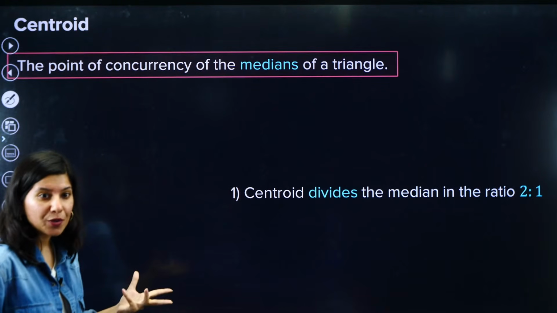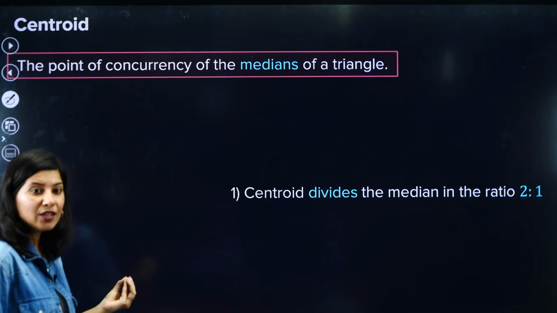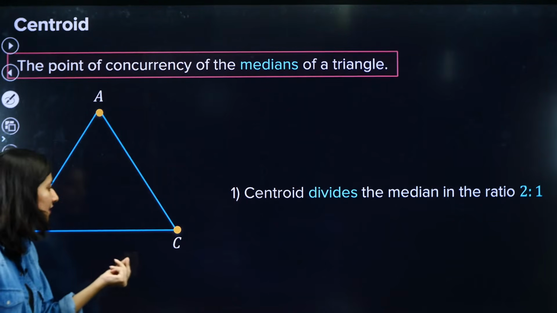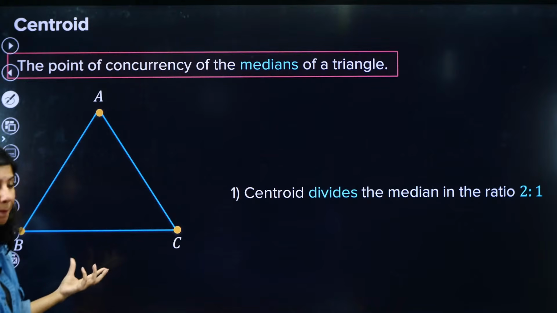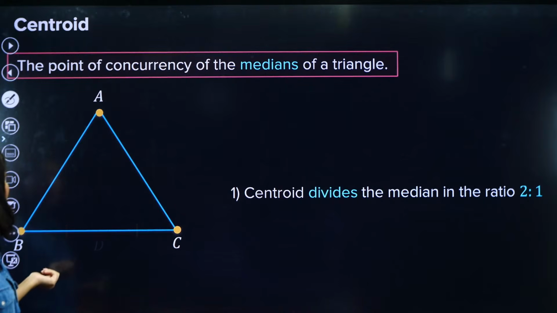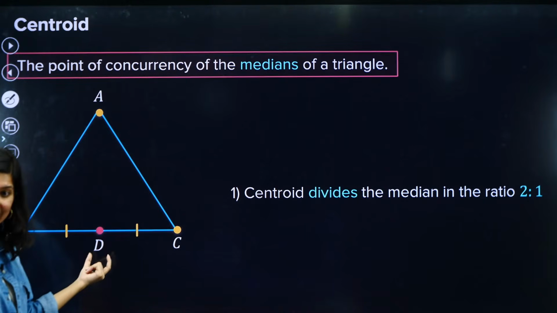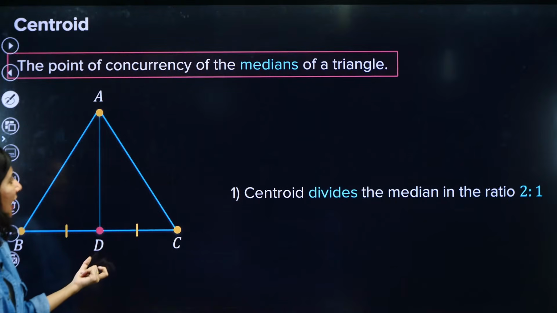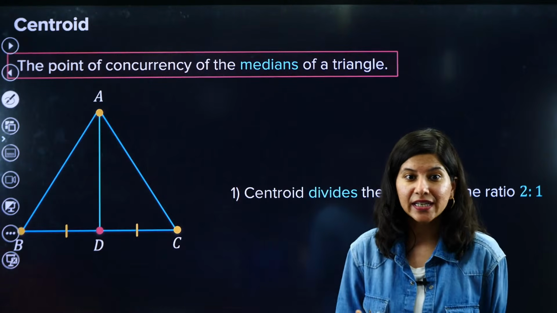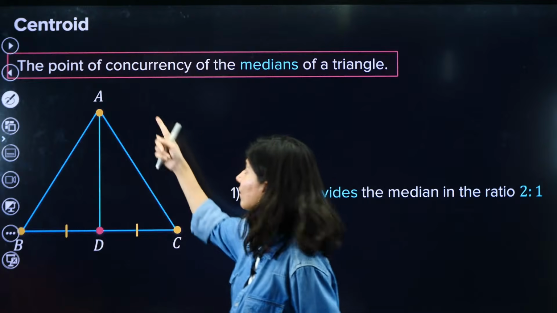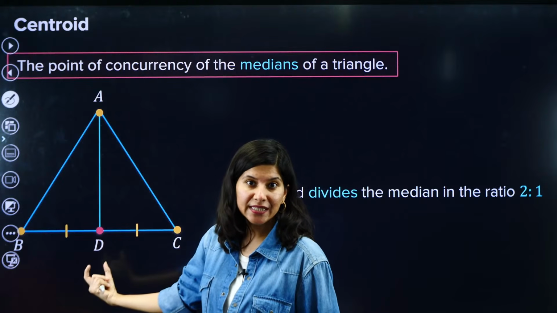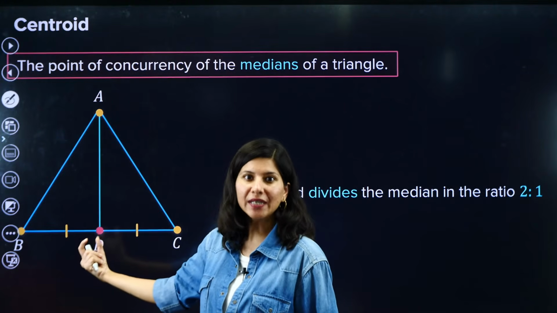So now what is a centroid? Whenever you have a triangle, can you see a triangle over here? In a triangle there are three sides. Now these three sides will have three midpoints respectively. Suppose BC has D as a midpoint, right? And AD will be called a median. What is a median? I told you already. Median is nothing but the line joining a vertex with the opposite side's midpoint. So vertex A and midpoint of BC, if I join them together, AD will become a median.